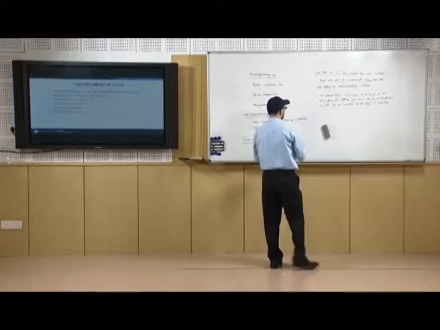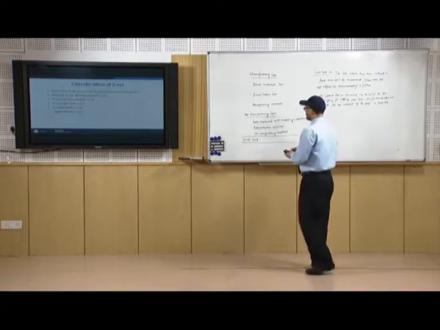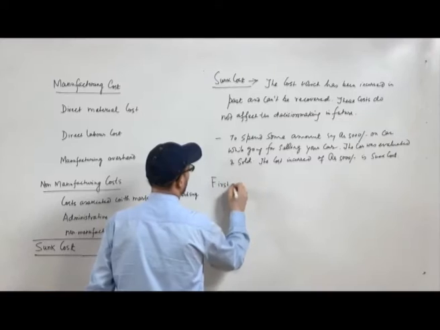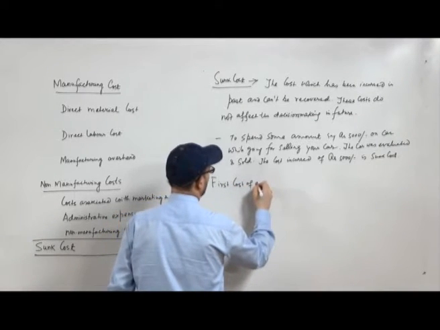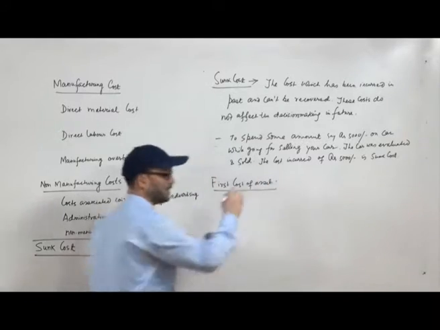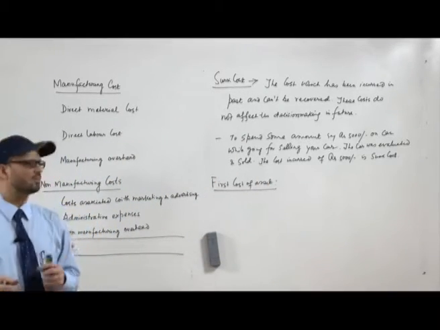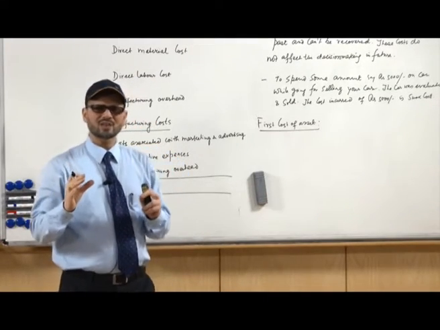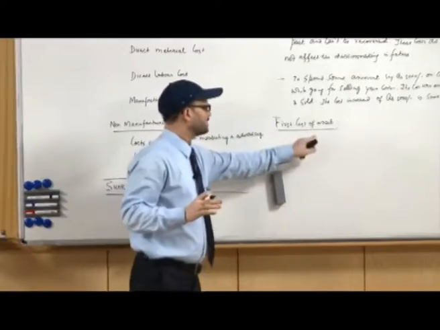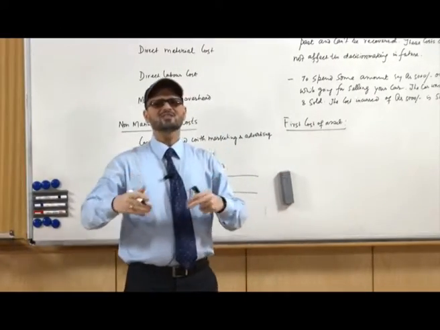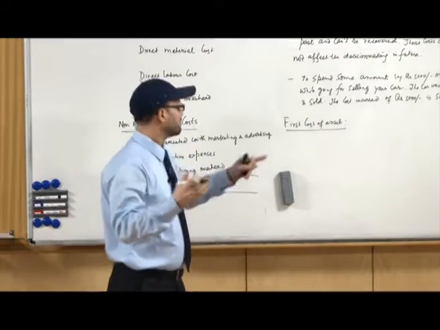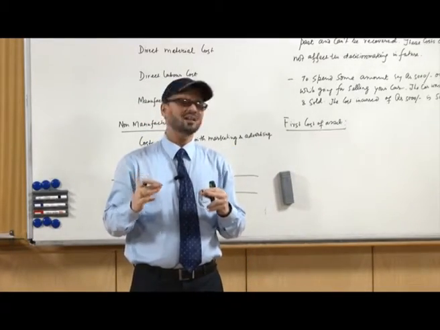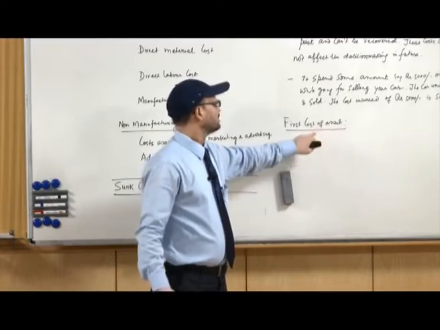Then we also come across a few cost terms, suppose, first cost of the asset. First cost of the asset means the cost on those assets which are used by the industry for the first time while setting up the industry. So, all the capitalized assets, the cost incurred on those assets are under the category of first cost of asset.